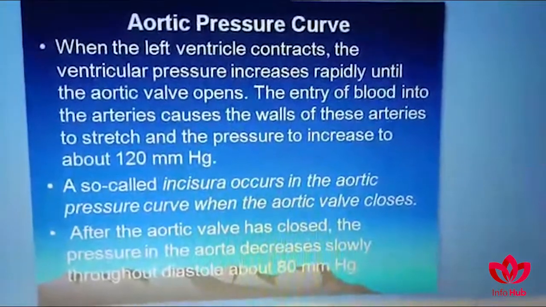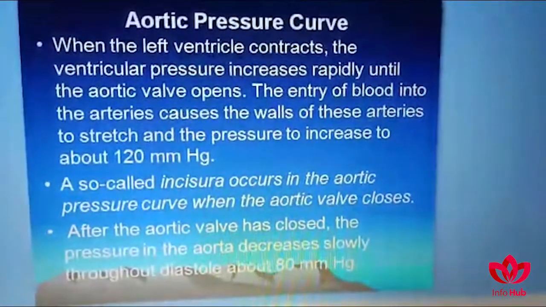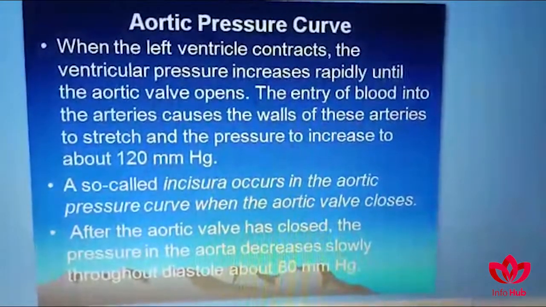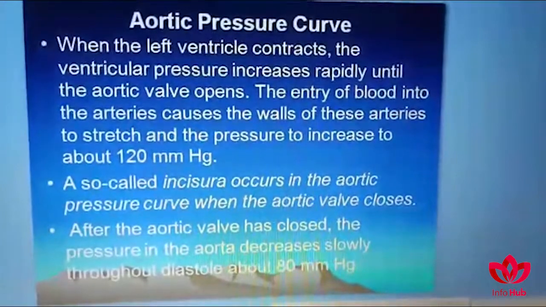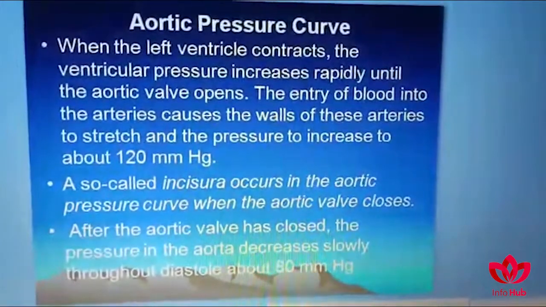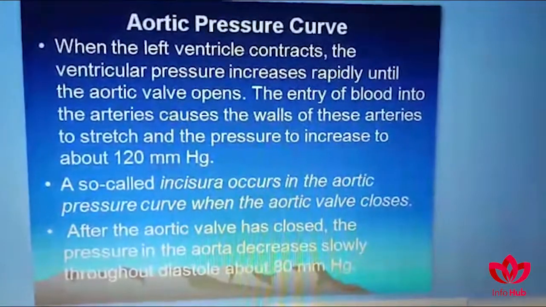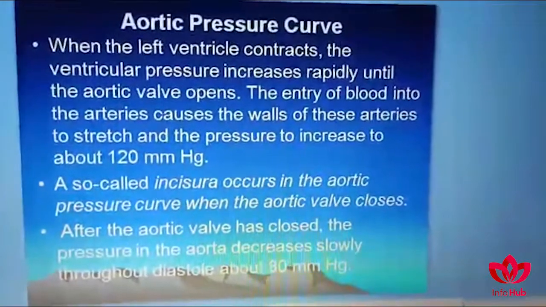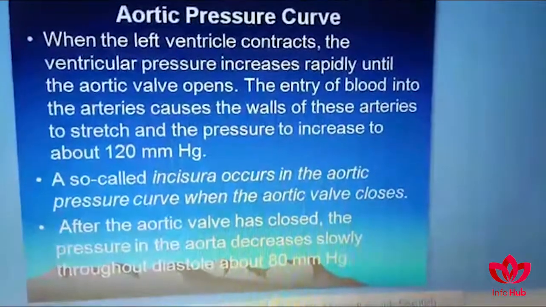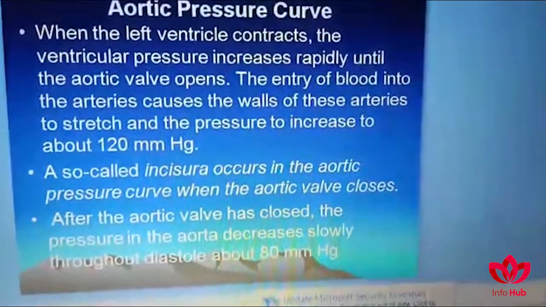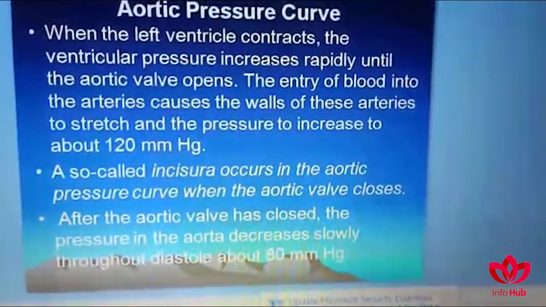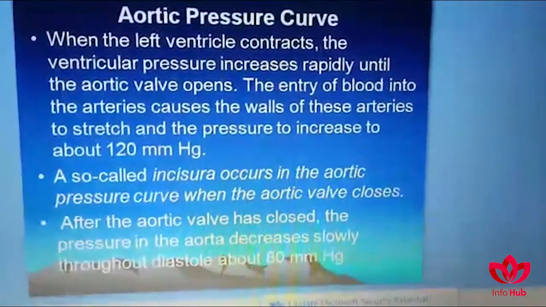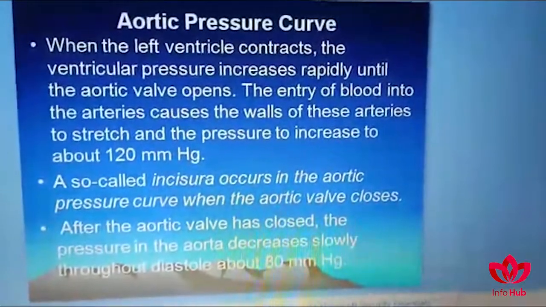Aortic pressure curves. When the left ventricle contracts, the ventricular pressure increases rapidly until the aortic valve is pulled into an open position. The entry of blood into the arteries causes the walls of these arteries to stretch and the pressure to increase to about 120 millimeters of mercury. So this is also the upper range of systolic blood pressure. A so-called incisura occurs in the aortic pressure curve when the aortic valve closes. After the aortic valve has closed, the pressure in the aorta decreases slowly throughout the diastole to about 80 millimeters of mercury, which is also the lowest level of BP, diastolic blood pressure.